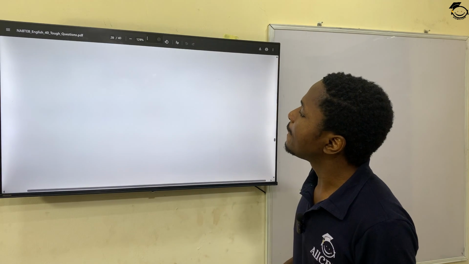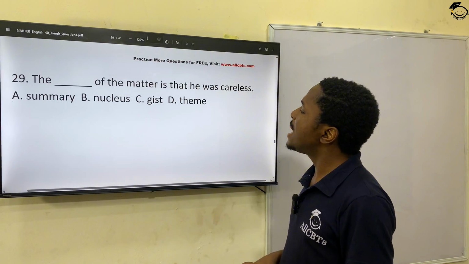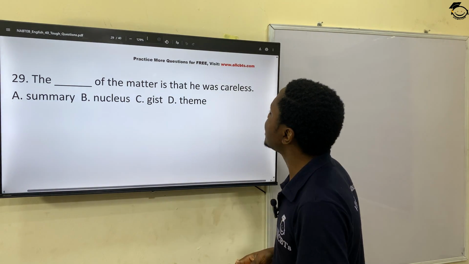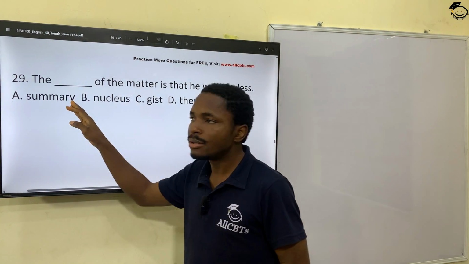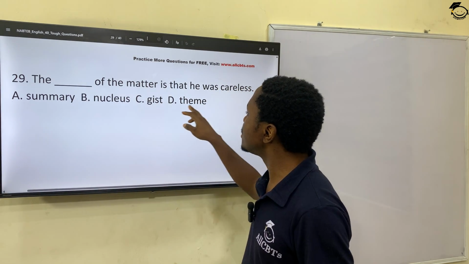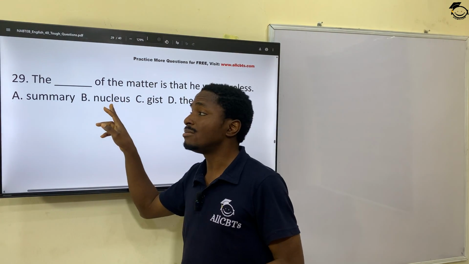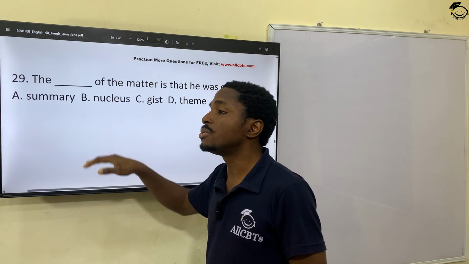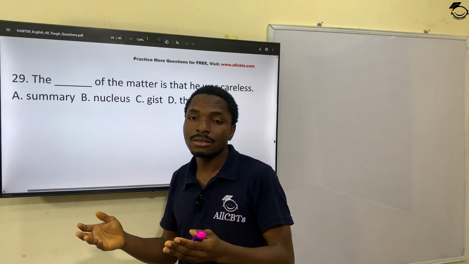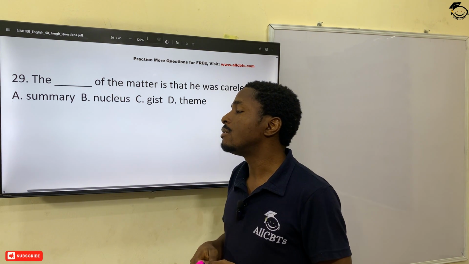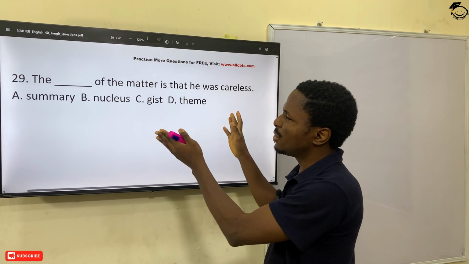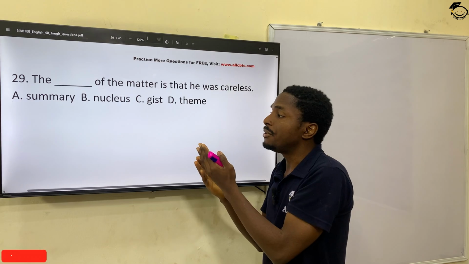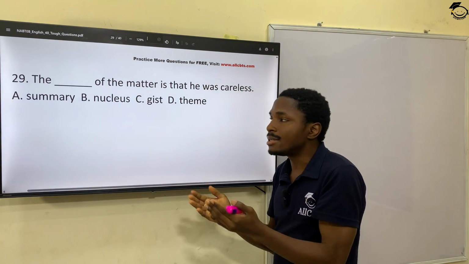And then 29. The dash of the matter is that he was careless. So we have summary, nucleus, gist, theme. Nucleus is not used when we are talking about this kind of statement. Nucleus is used with things like plans. This is like a gist, like a talk, a chat between two people or some persons.